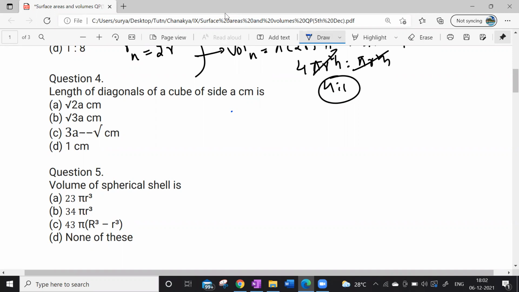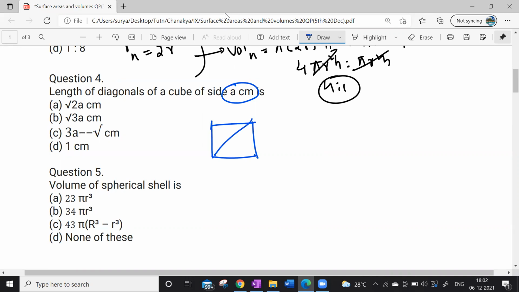See, if you take one side, look at this.